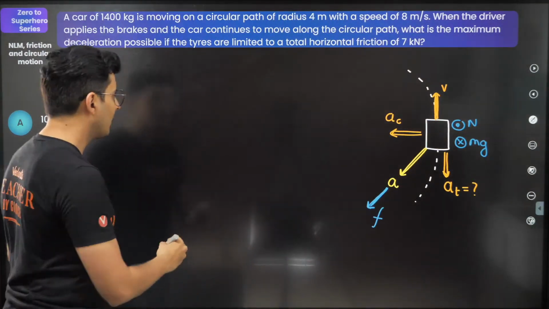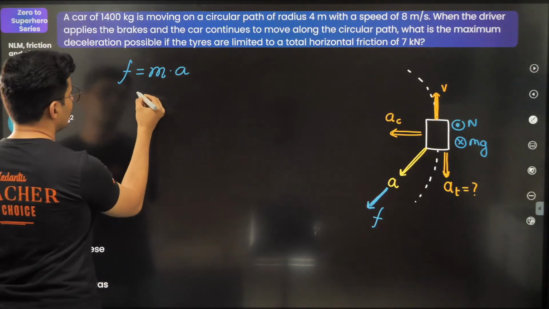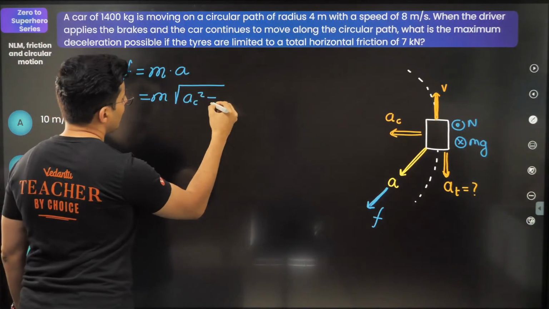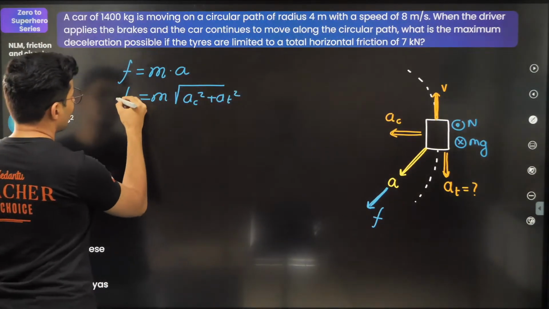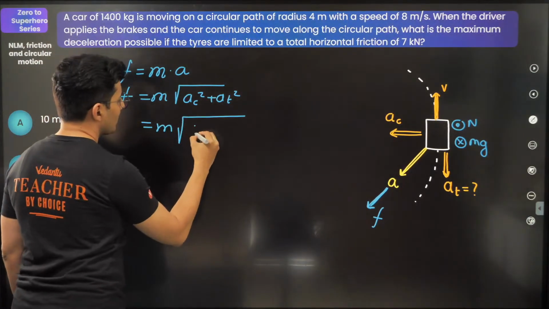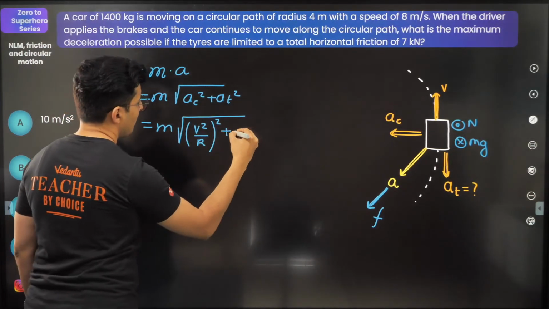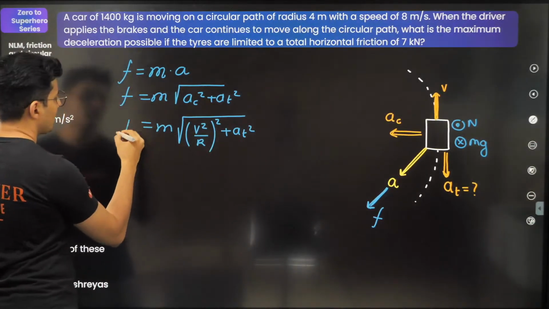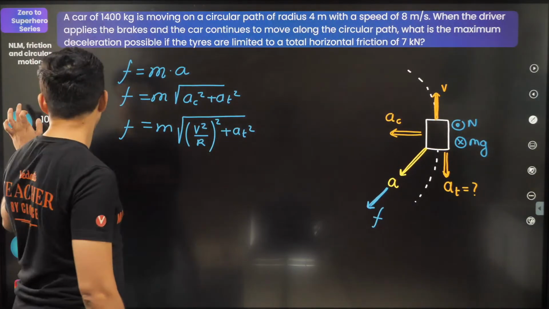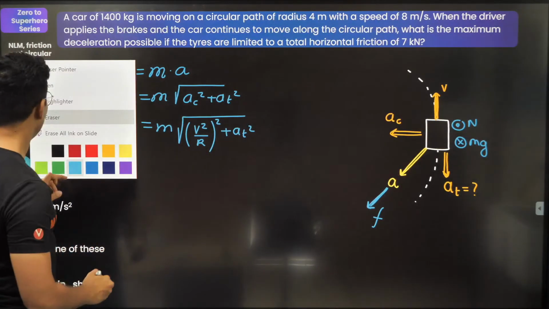Now what will I say? I'll just say F is equal to mass into acceleration. But wait a minute, acceleration is root of AC square plus AT square, and centripetal acceleration is V square by R. Fair enough. I think we need to just start substituting the values.